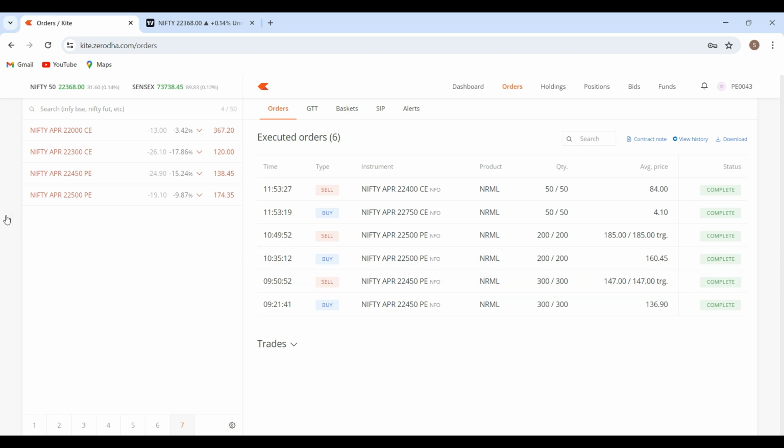The thing is that I went with the 22,500 put even though Nifty was at 400, because early morning when I had taken the earlier trade, the premium was not increasing that much. It was kind of decreasing, even though Nifty was making a movement of 20 points on the downside, and again there was a retracement of 10 points. So with that in mind, I entered in 22,500 PE with 200 quantities, and the capital I used, 200 into 160, was around 32,000 for the second trade.